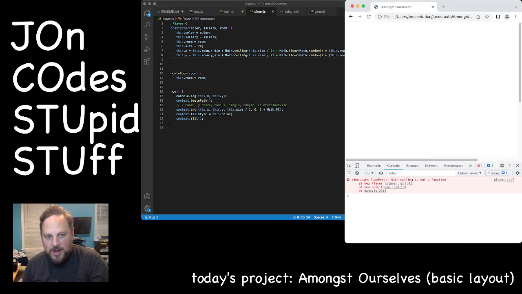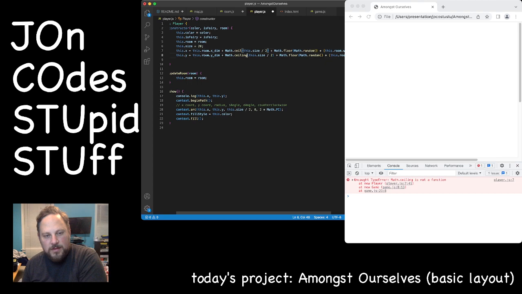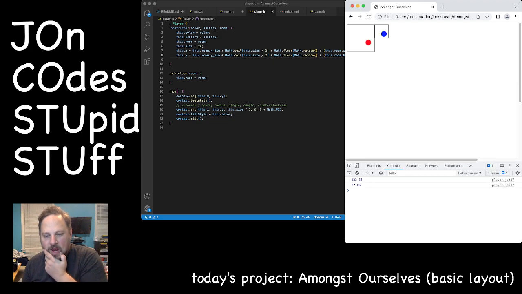Oh, I have a problem. Is it not called ceiling? Is it called seal? Yay for inconsistencies. Let's see if that worked. That worked. Okay, they are in the room. Can we make them go out of the room? Everyone's in, everyone's in, everyone's in. Yay! That's it.